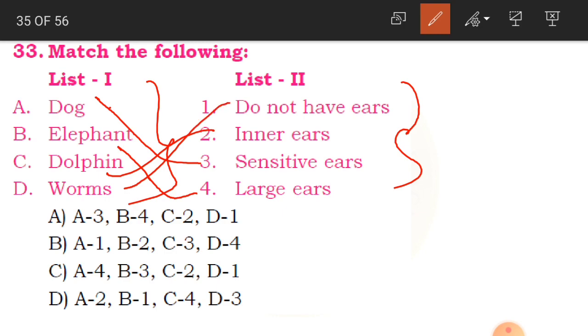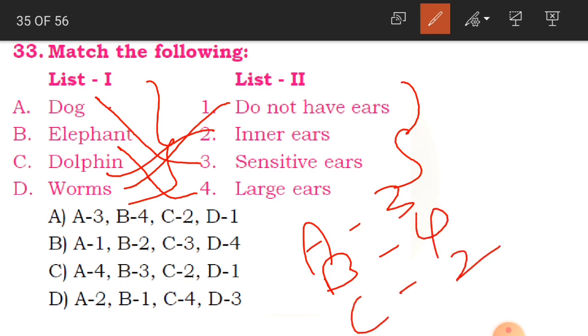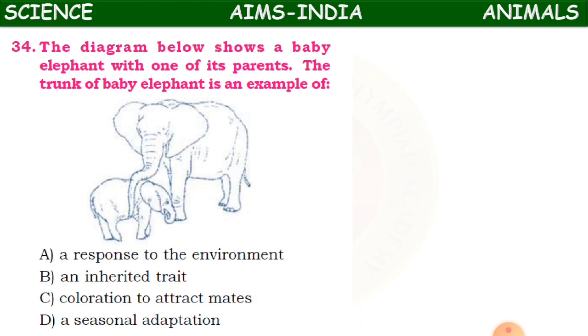So what will be our option? A is 3, B is 4, C is 2 and D is 1. So where do we find this? A option, that is A3, B4, C2 and D1. So this is the correct answer. Clear, children? Now we'll go with the 34th question.